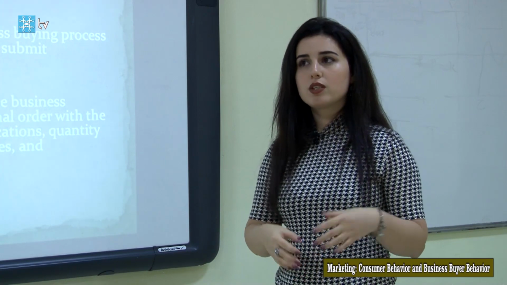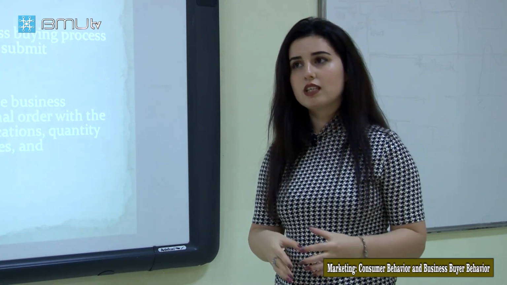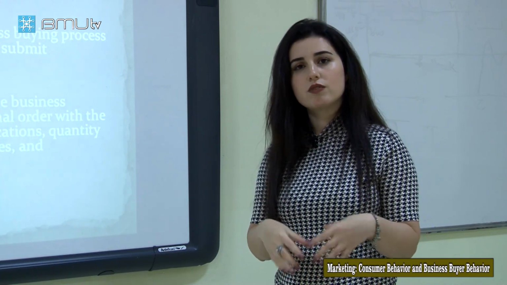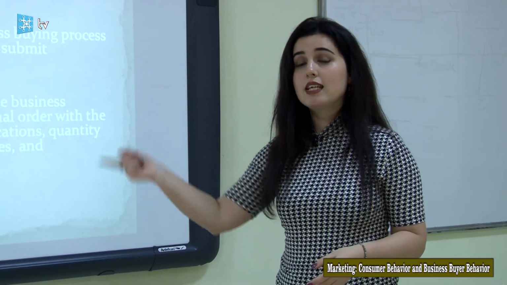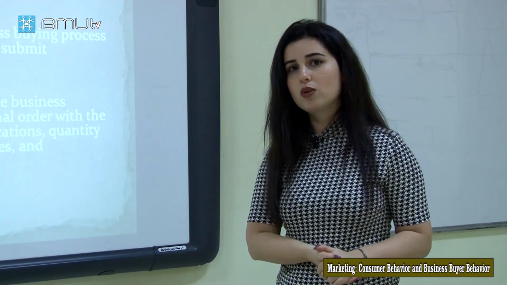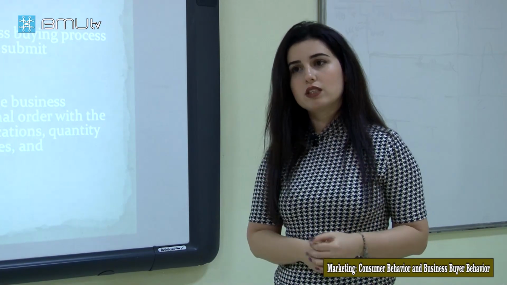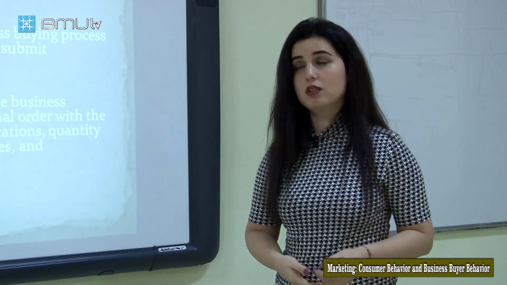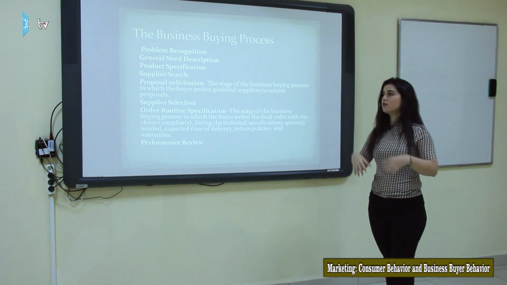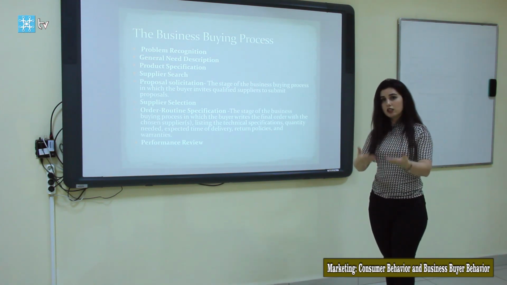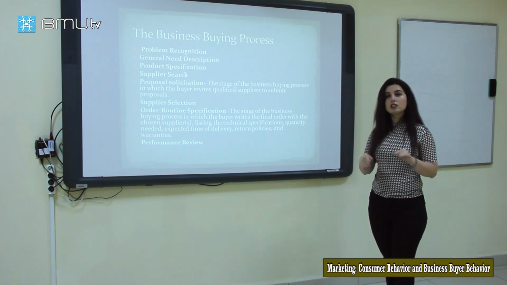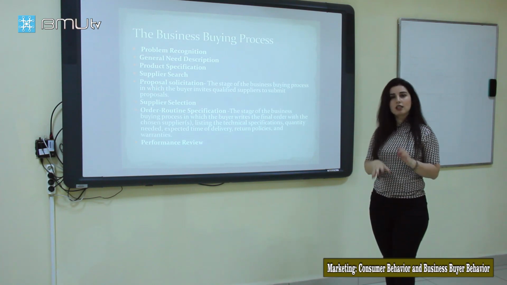It is important because, to make the purchase decision, there are a lot of alternatives and we have to decide which one. First of all, we have to know the specification of the product, and that is why here we need the influencers, the technical employees, who are aware of the specification of the product better than us. And the next one is supplier search. After this process, when we know where the problem is and have made the general need description and product specification, we begin to search for suppliers.